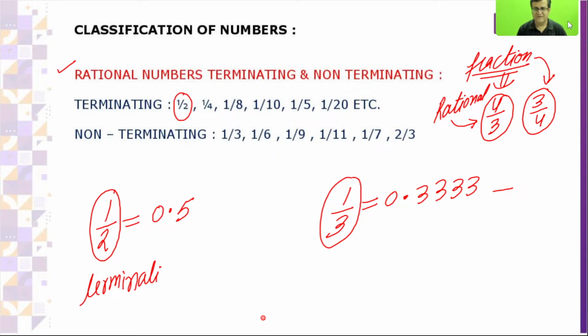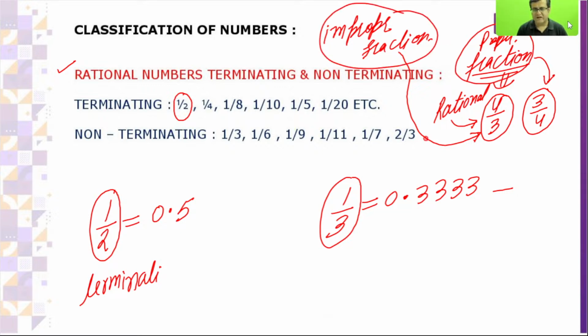I will discuss it, Jasmine. If p is equal to 0, that is possible. Okay beta. Yes, that is great, very good. Rishika, this is an improper fraction. This is a proper fraction. There is a little bit of difference between these two. If p is greater than q, then this is improper. If p is less than q, then this is a proper fraction. I will come to every single point. Don't worry. Improper and mixed fraction are the same thing.